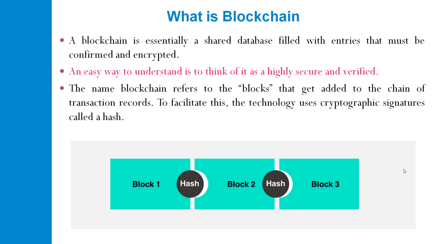So this is the diagram you may see for the blockchain. Block 1 consists of a hash function, a unique value generated by the hash, which we call a signature to represent block 1. It is connected to block 2 with the hash, and block 2 is connected with block 3, which represents the blockchain network, where in this network only 3 blocks are represented.